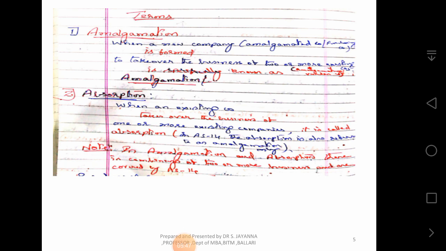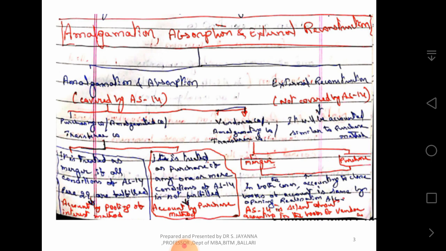Accounting treatment pertaining to purchasing companies. It is silent as far as vendor companies are concerned. Vendor company is also called amalgamating company or transferor company. That is silent. So, we try to follow the old method of dissolution, wherein we open realization account and other accounts, the similar way. Here the vendor company's books are closed in the old method only, as it was learnt by us in dissolution.